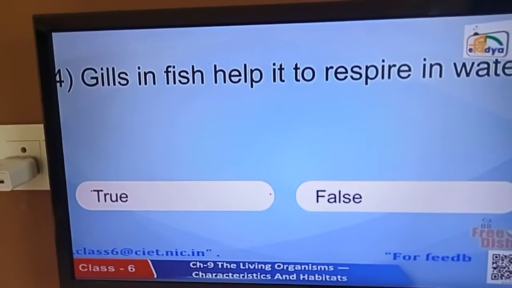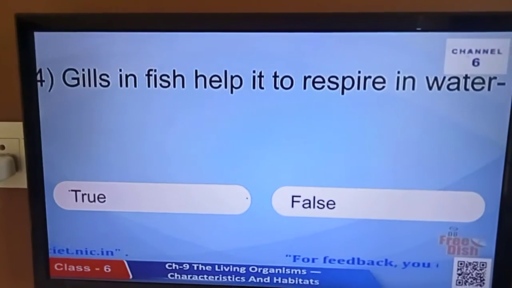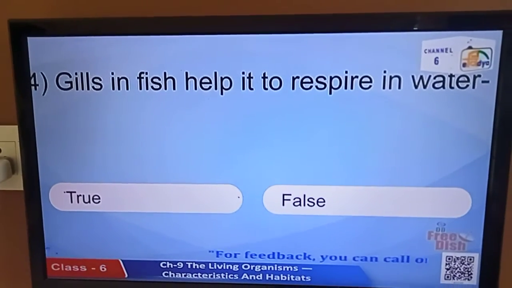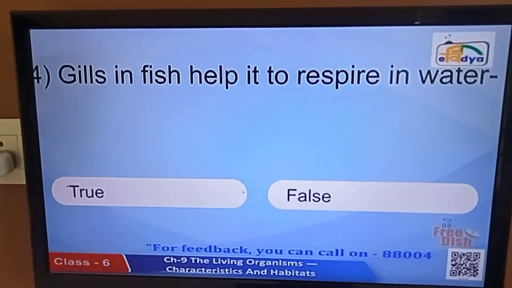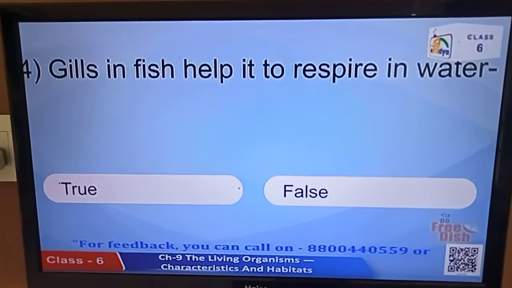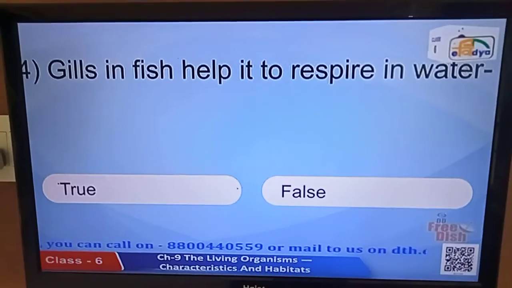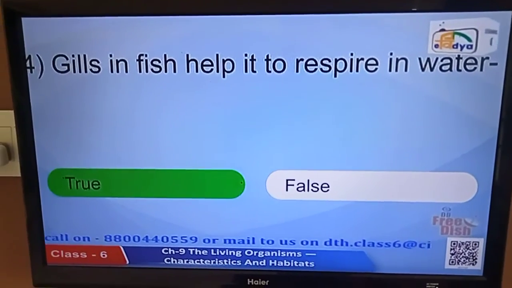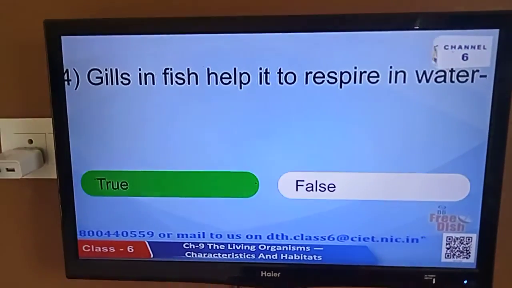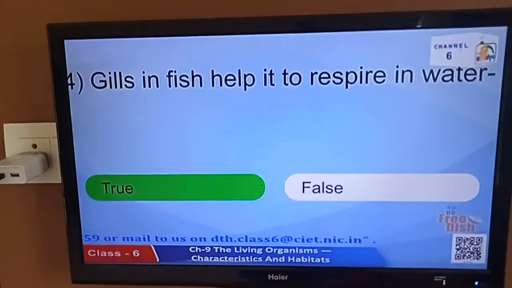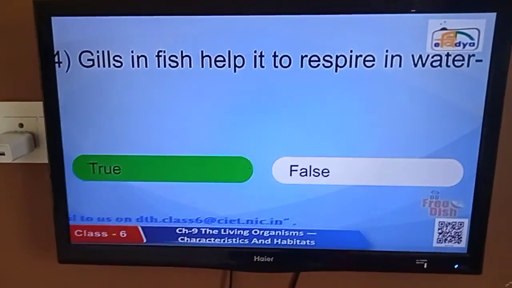Question number 4. Gills in fish help it to respire in water. Is this statement true or false? Yes, it is true. Fish have gills which help them to respire in water.